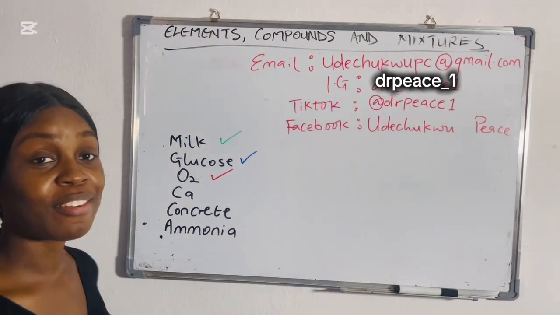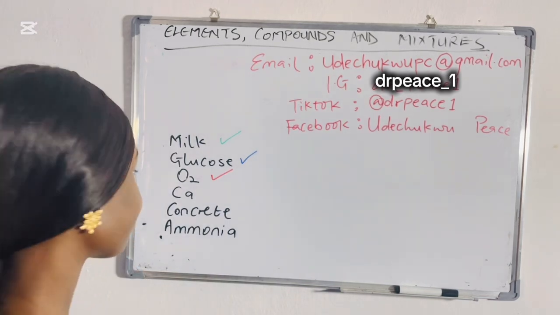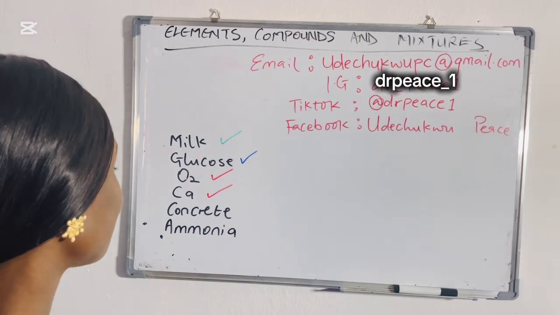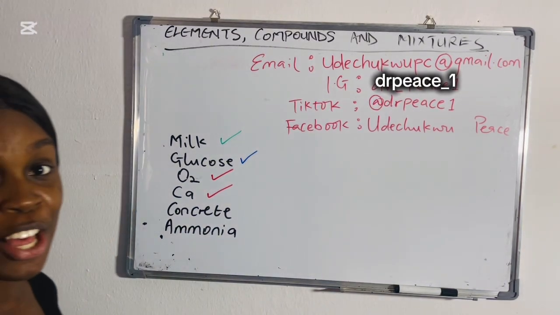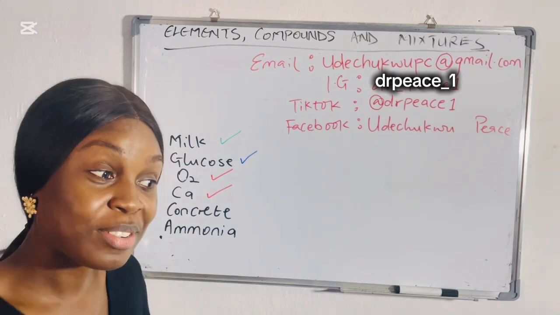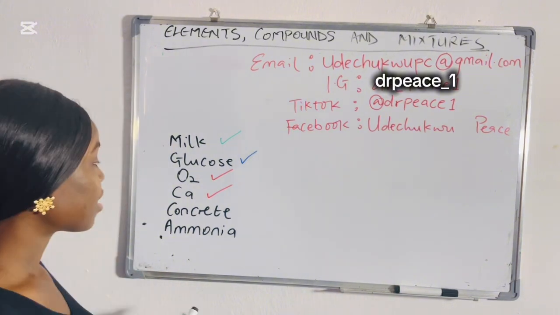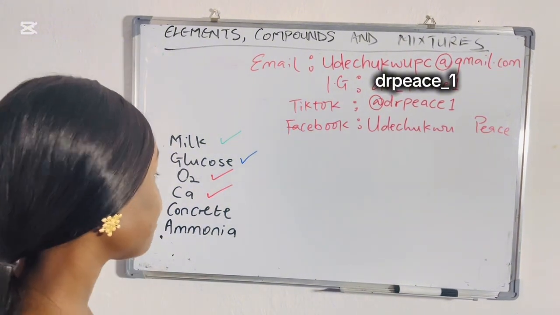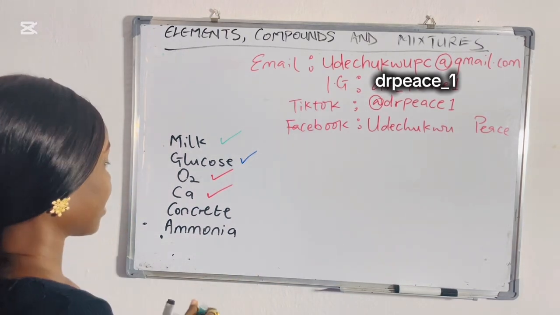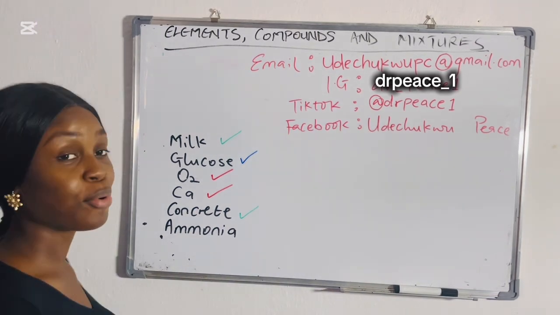Then the next one we have is calcium. Is calcium an element, a compound, or a mixture? Let's see. It's an element. The next one we have is concrete. Concrete, is it an element, compound, or mixture? You know concrete now. What's concrete made of? You cannot answer if you don't know what it is. So what is concrete made of? Concrete is made of water, gravel, and cement. That makes concrete a mixture.